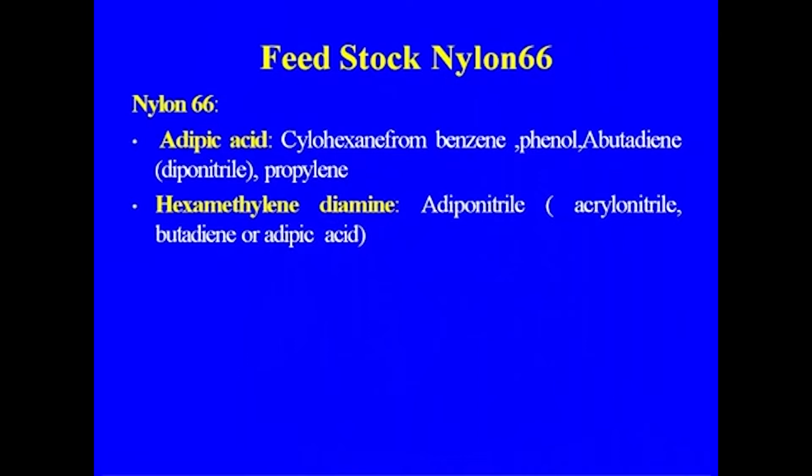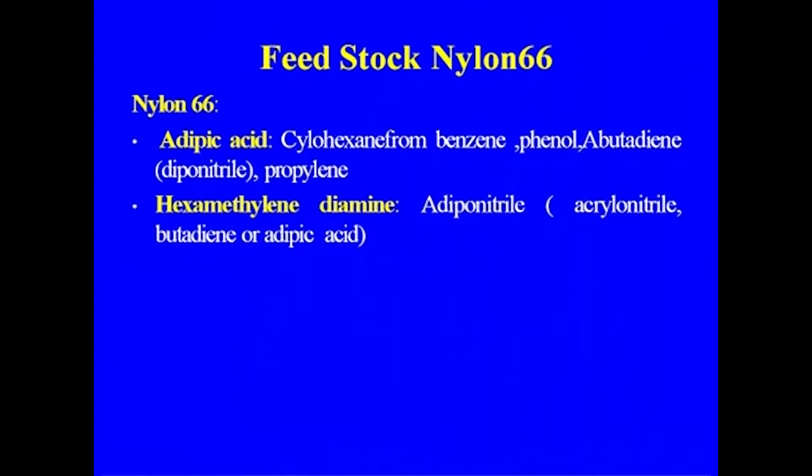Another unit was to come up in Paradip, but for some reason that project did not come. For nylon 66, as I told you, we need two major raw materials: adipic acid and hexamethylenediamine. There are various routes to adipic acid, but cyclohexane from benzene is one of the major routes.